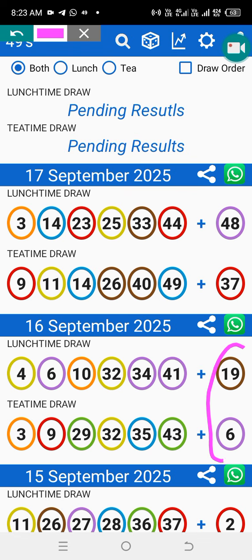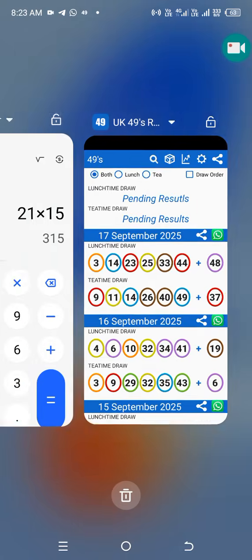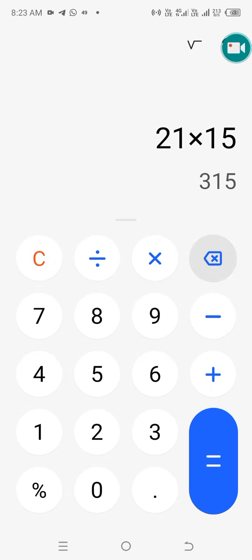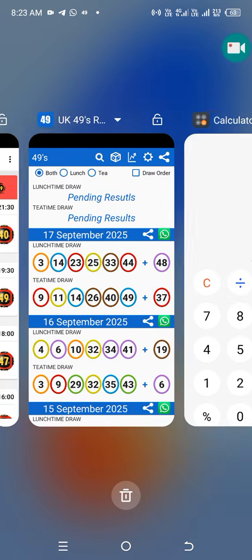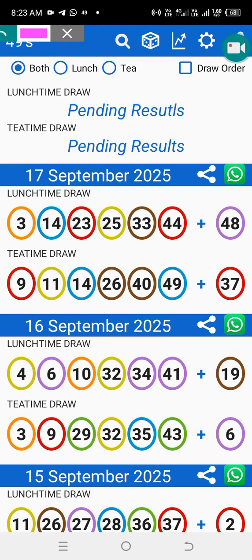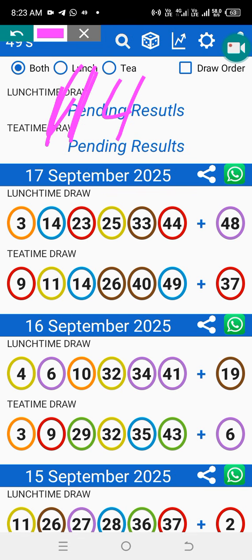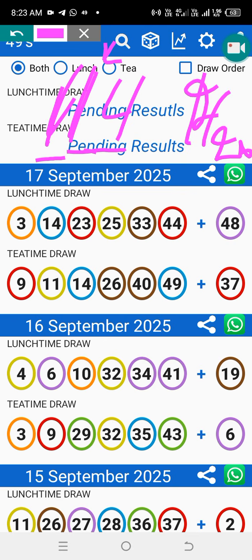And then we have 19 times 6. 19 times 6 equals 114. This is 1 in it. 114 is 1114. That is very necessary. When you have a twin number, you add them together, which gives 2 or 20. So since 2 was already played, you can only focus on the 20.